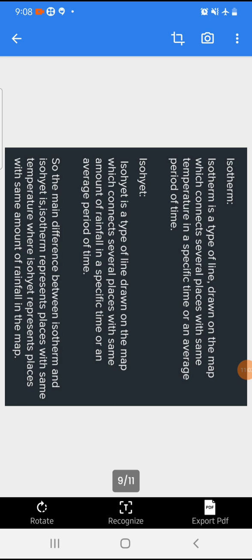And next one is the isohyet. What is an isohyet? An isohyet is a type of line drawn on the map which connects several places with the same amount of rainfall in a specific time. That means isohyets are also imaginary lines which are used to connect the areas on the map which receive the same amounts of rainfall above the mean sea level. Okay.